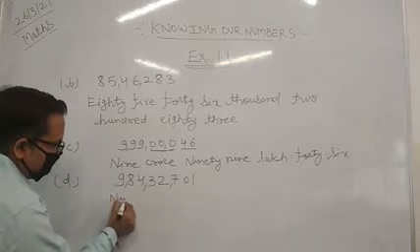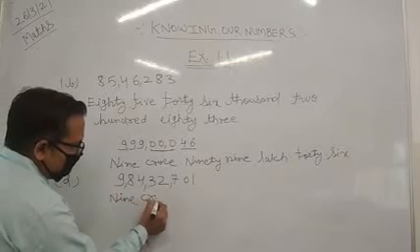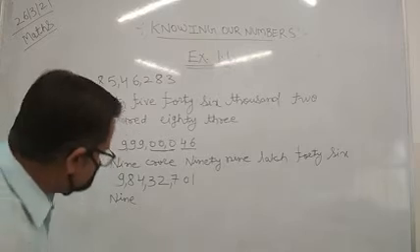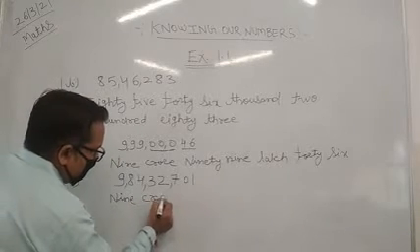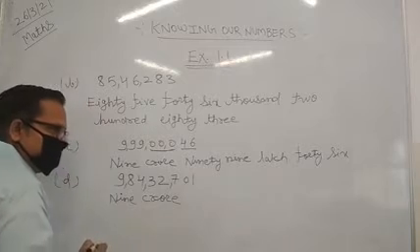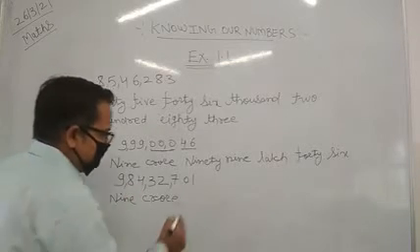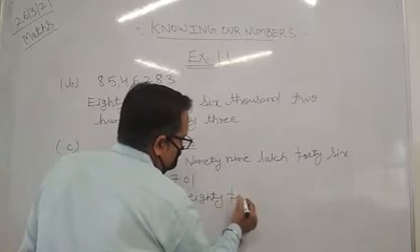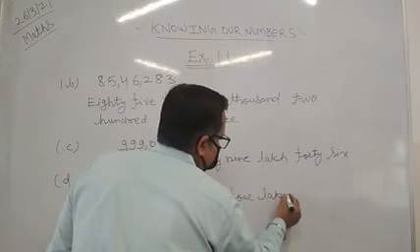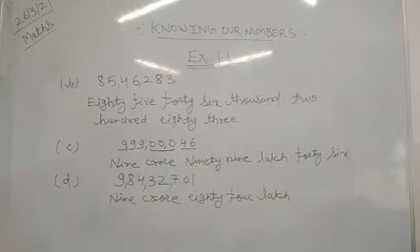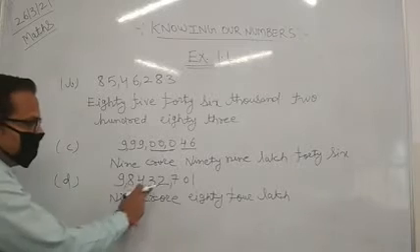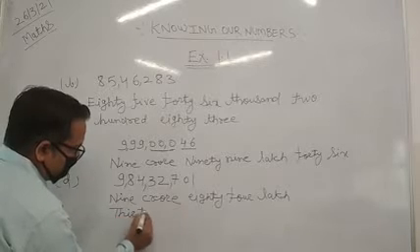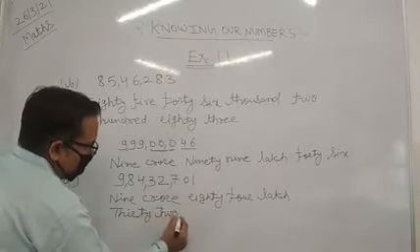How will we write? 9 crore. We will write 9 crore. How much will we write next? It is 84 lakh. It will be 84 lakh. After that we have got 32, so how will we write it? It is 32,000. It will be 32,000.